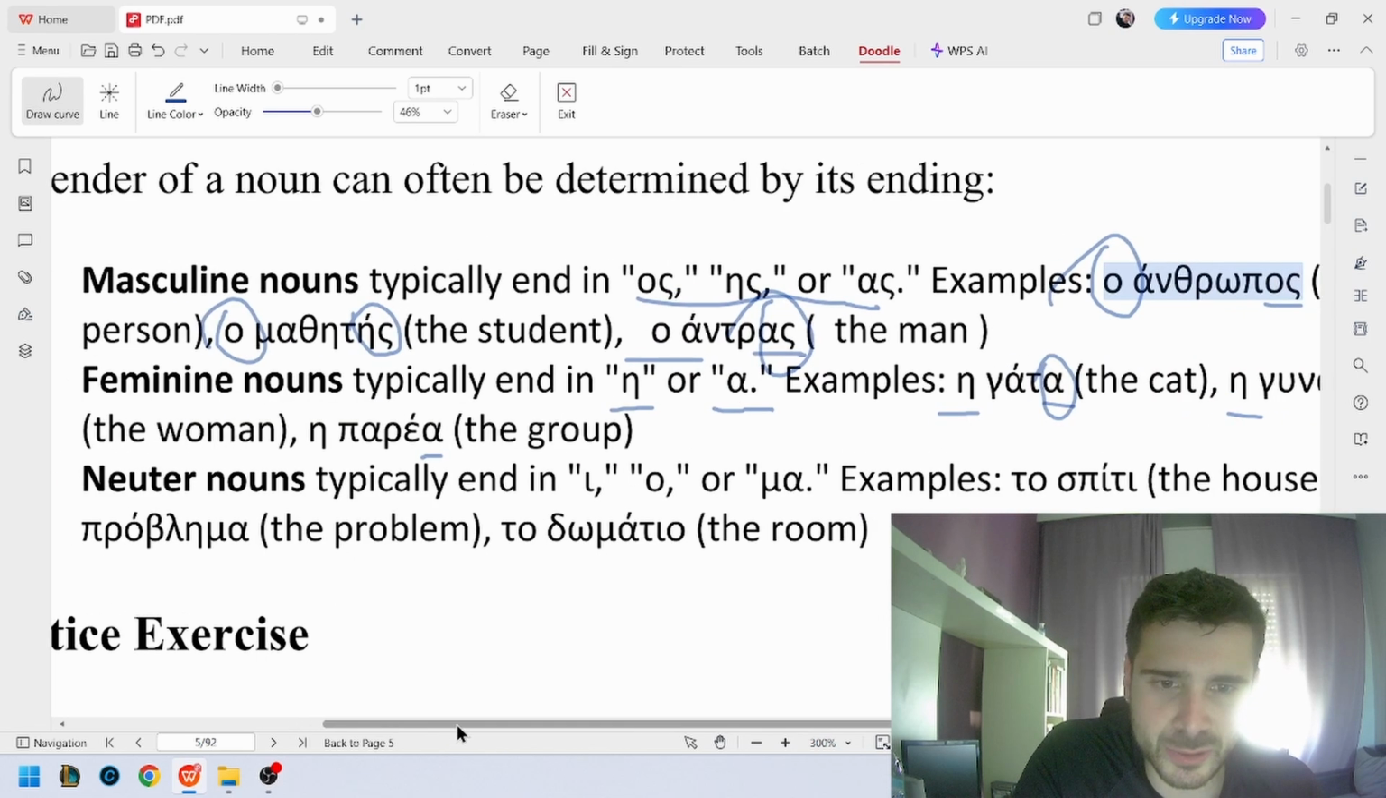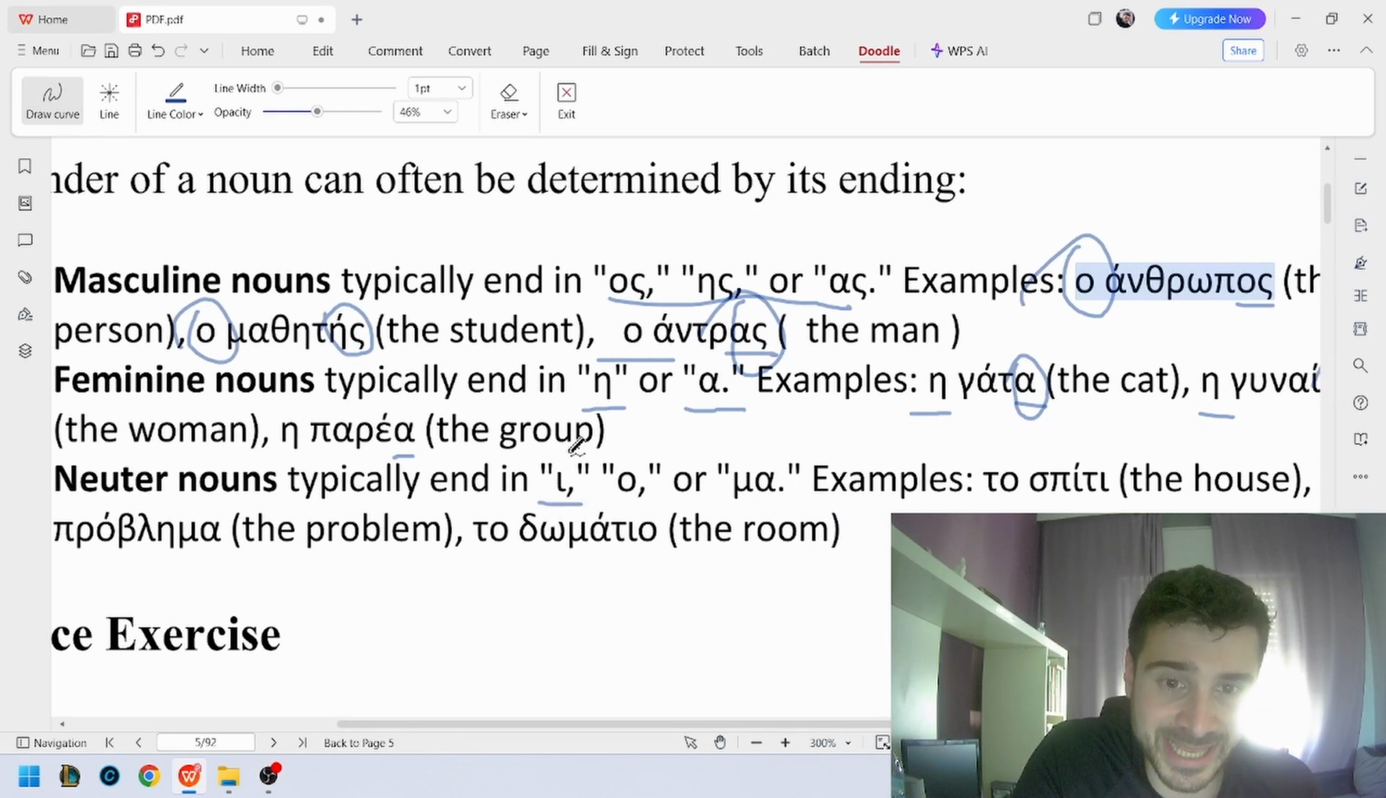Now, let's see also the neutral nouns. When we have the word endings e, not this e, but this e, iota, omicron, o, or ma, the word will be neutral. You see here, when we have a, we said that it's feminine. For every other letter before the a, the word will be feminine. But if we have mu, it will be neutral. So when we have a, we have to check also the previous letter. If it's a ma, it's neutral. If not, it's a feminine word.